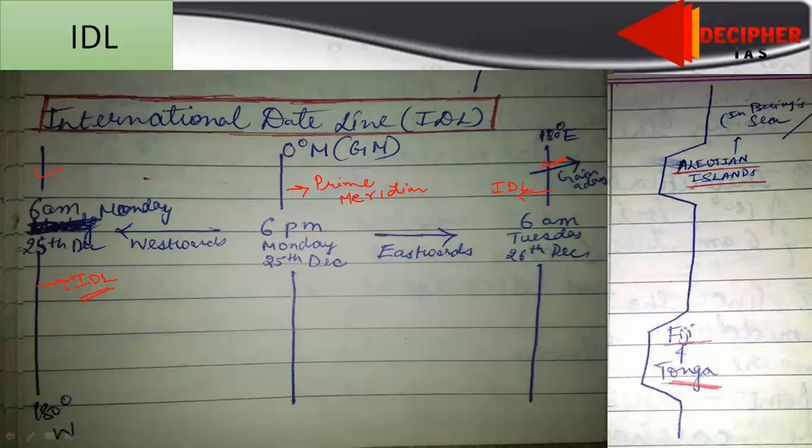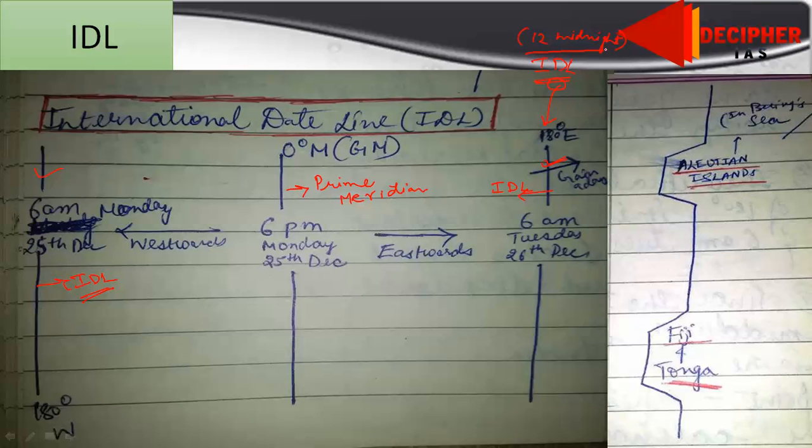We know that Earth rotates from west to east, and we have decided that a day enters the Earth at 180 degrees east or west, that is, when a day enters at 12 midnight.